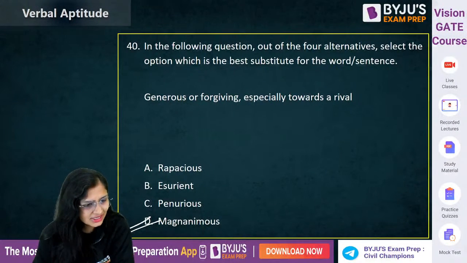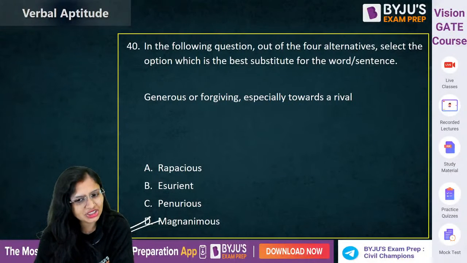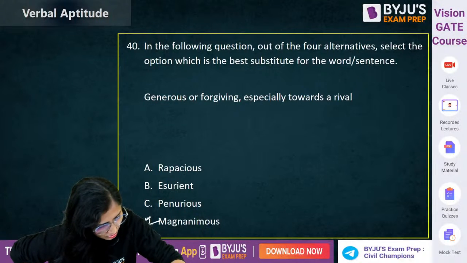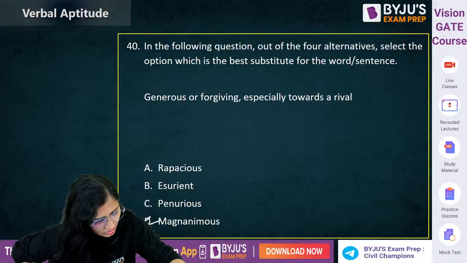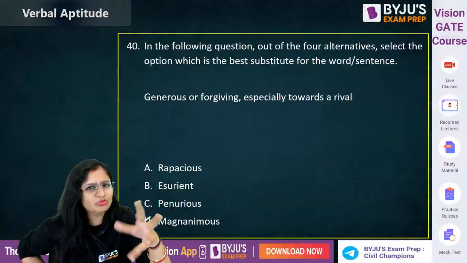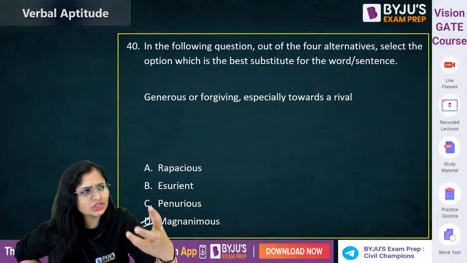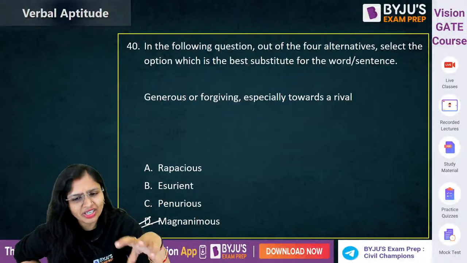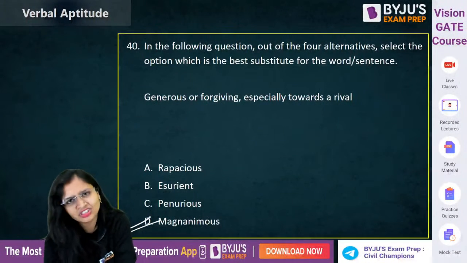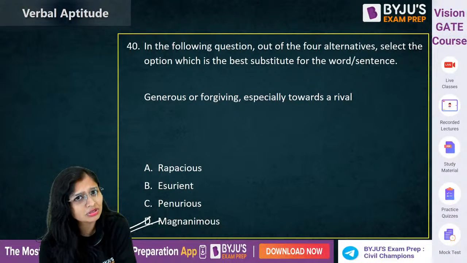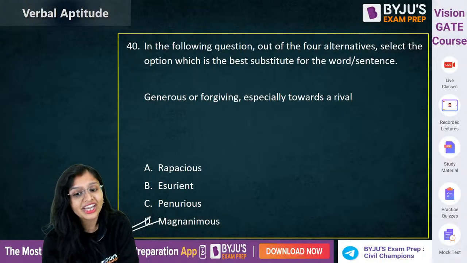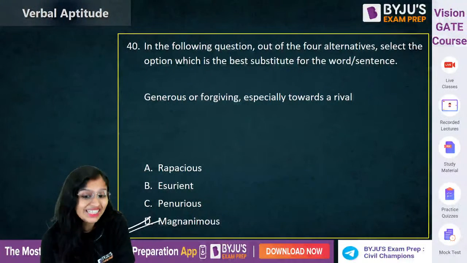Can someone tell me the meaning of rapacious? This has been asked once more. Rapacious: one who wants to take your things in an unfair way, forcefully. It tries to take things from you in a very unfair way. It wants things from you. That is known as rapacious. And avaricious again means a person who is greedy. Greedy is called lalchi in Hindi, right? I'm confirming once, otherwise you will say I don't know Hindi. Avaricious means a person who is greedy.